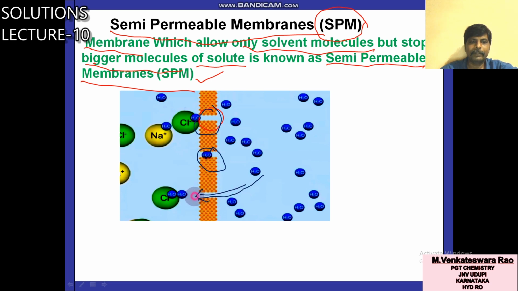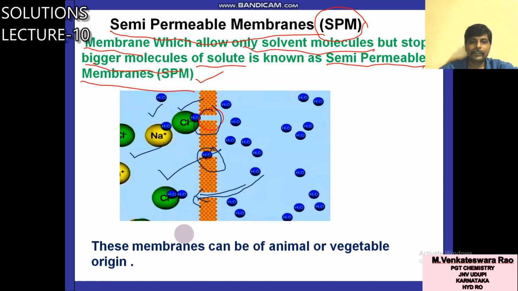So it is difficult for the Na+ and Cl- ions to move through this gap. So a membrane which allows only solvent molecules but stops bigger molecules of solute is known as a semi-permeable membrane, SPM.